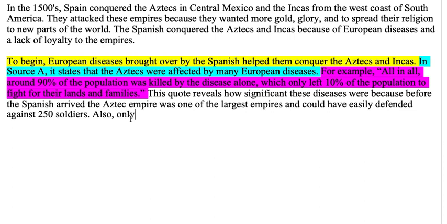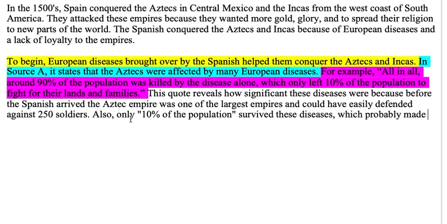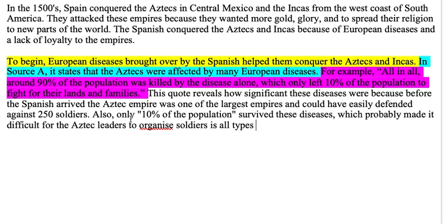So I'm going to say also only "10% of the population." So that is me pulling directly from the quote. Notice I have those quotation marks in there. "Survived these diseases," which probably made it difficult for the Aztec leaders to organize soldiers if all types of people were dying randomly and quickly.